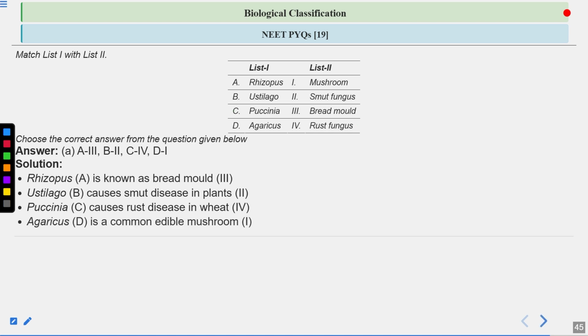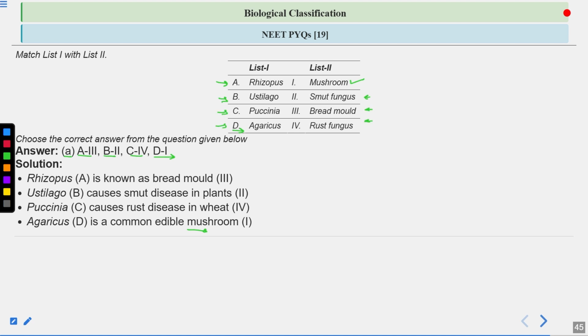Then Agaricus is a common edible mushroom. So D matches with the first one here. That's why the answer is option number A: A3, B2, C4, and D1. So again, you should remember the scientific name of the fungus, and you should also remember the common names of the fungus as well.